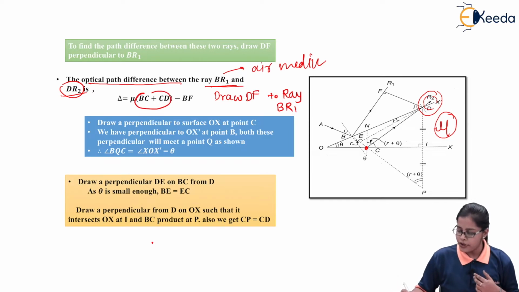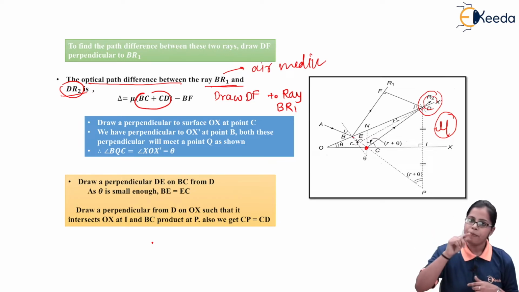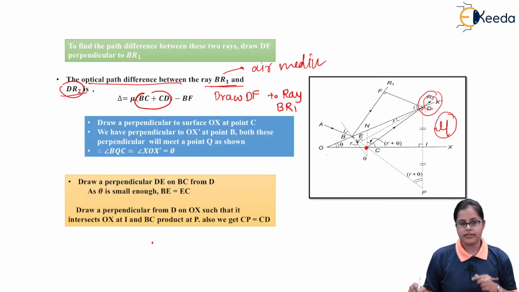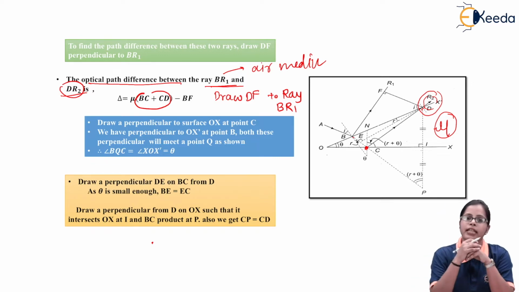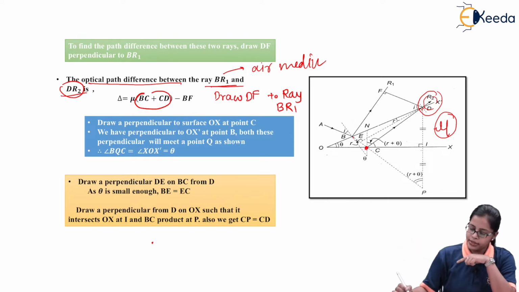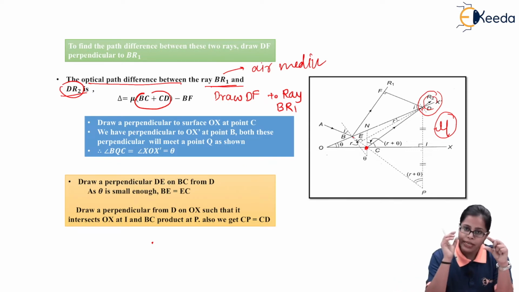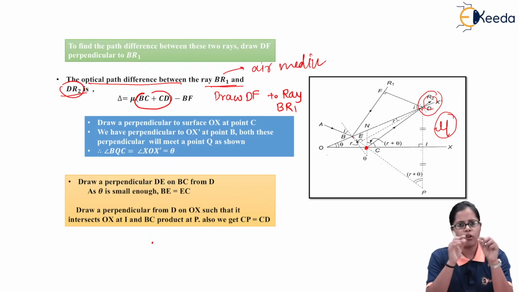The path of the second ray is from B to C, C to D, so the whole path till D is BC plus CD. This is the path traveled by the light giving me the ray DR2, minus the path giving me the BR1 ray, which is nothing but BF.